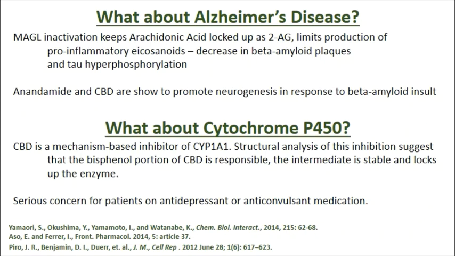Structural analysis indicates that the bisphenol portion of CBD is responsible here. The intermediate is stable and locks up the cytochrome enzyme. This is a serious concern for patients on antidepressant or anticonvulsant medication and must be taken into account when patients are using CBD, tinctures, and other preparations for physiological effects.